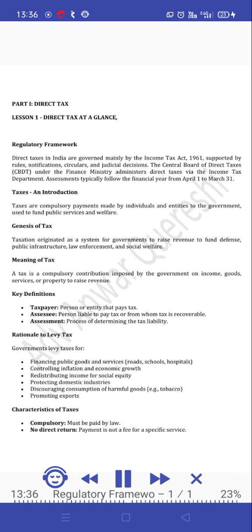Key definitions. Taxpayer. Person or entity that pays tax. Assessee. Person liable to pay tax or from whom tax is recoverable. Assessment. Process of determining the tax liability.